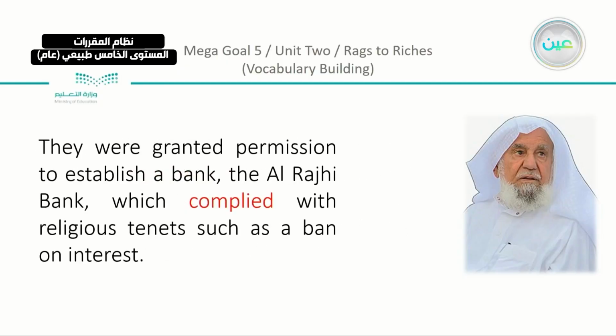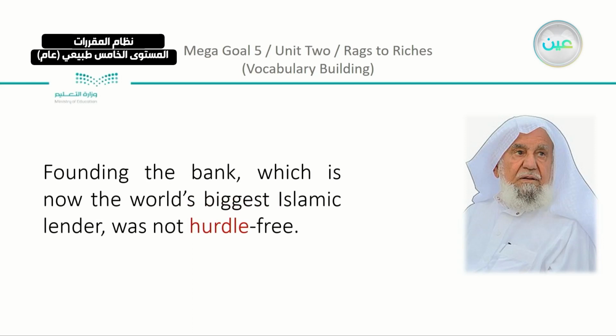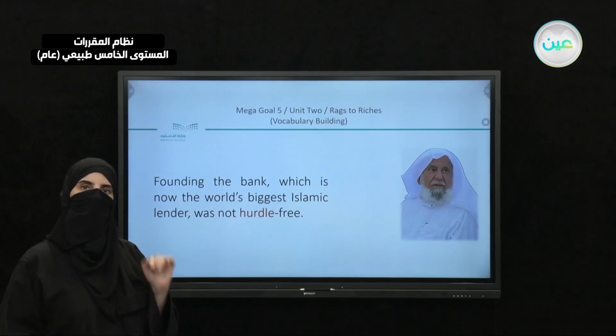Another thing, they were granted, they, who? Sheikh Sulaiman, and who was granted with him. So they were granted permission to establish a bank, the Al-Rajhi Bank, which complied with religious tenets such as a ban on interest. So there is someone with him. Founding the bank, which is now the world's biggest Islamic lender, was not hurdle-free. And now you know what is the meaning of hurdle.